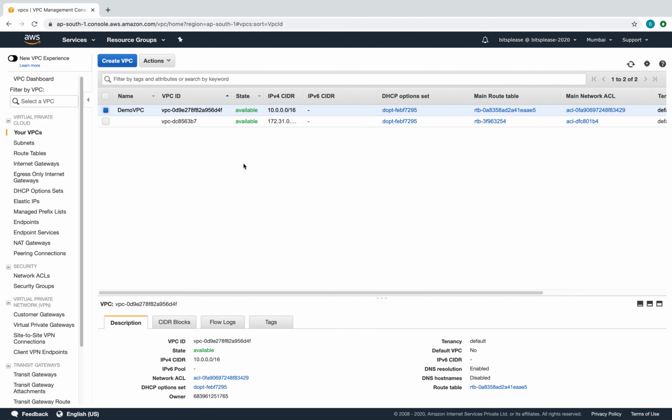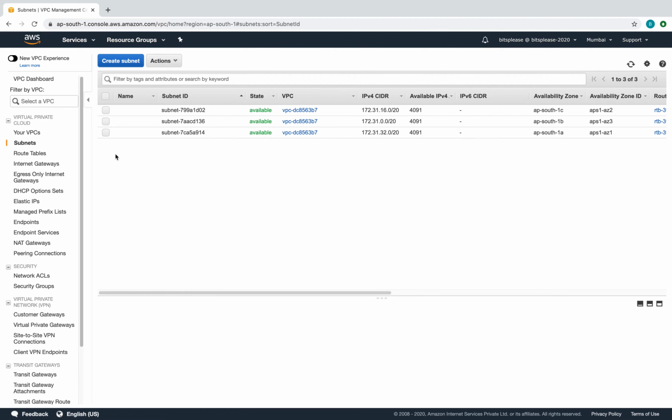So for now, just like you saw me creating the demo VPC, we are going to create the private and the public subnet, right? The public subnet is basically the one which will have internet connectivity, and the private will be the one which will not, right? So that's how you distinguish. Anyway, let's go and create the subnets.